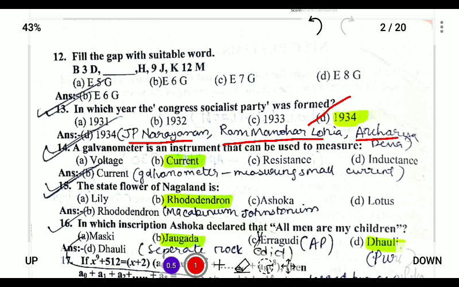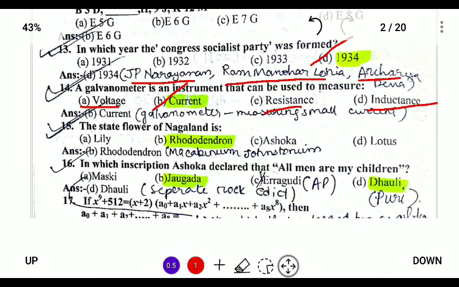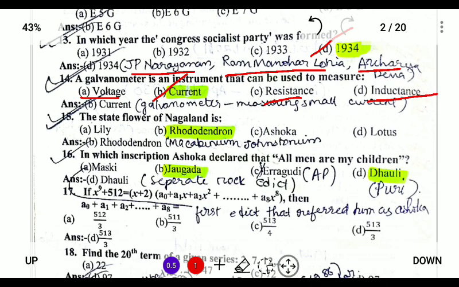Next, a galvanometer is an instrument that can be used to measure current. The galvanometer is used for measuring small amounts of current. Resistance is measured by a resistor, inductance by an inductor, and voltage by a voltmeter. Next, the state flower of Nagaland is the rhododendron, and its scientific name is Rhododendron johnstoneanum. It was first discovered by Mr. Johnstone, a surveyor in British Nagaland.